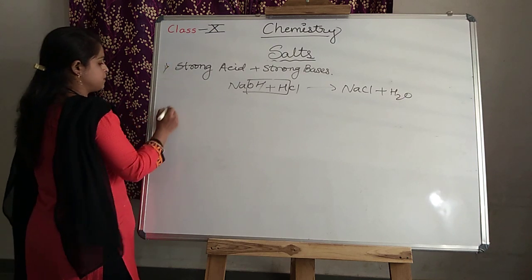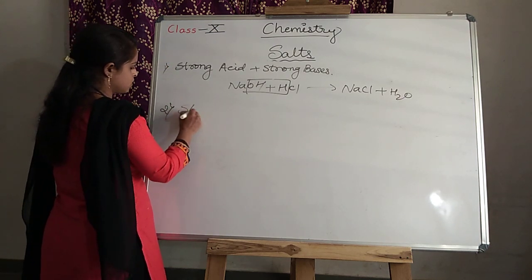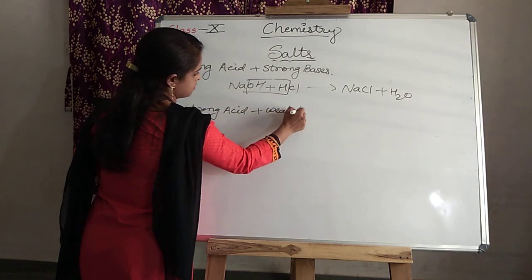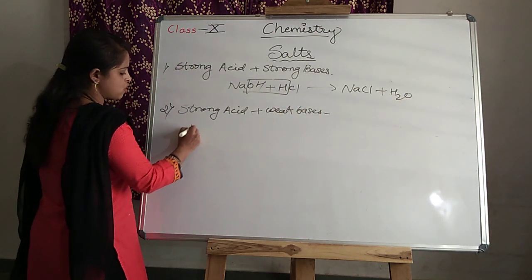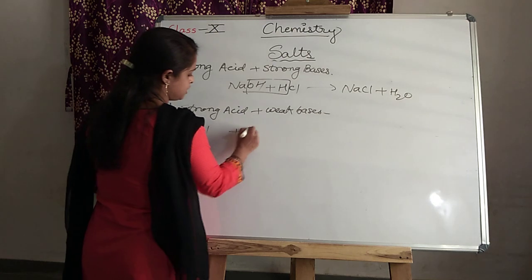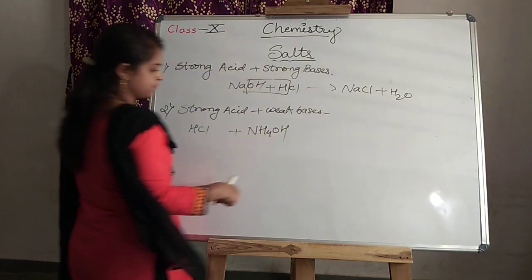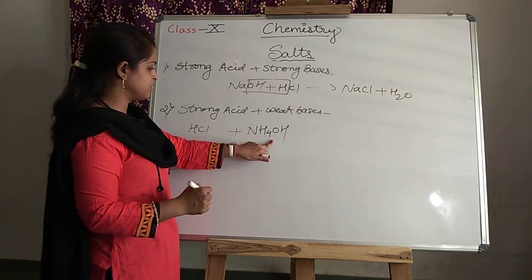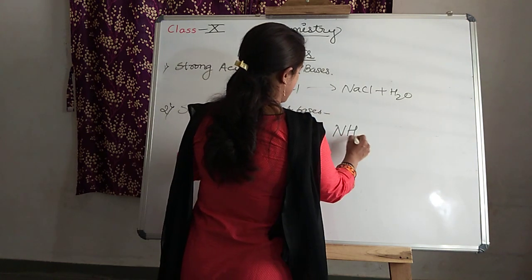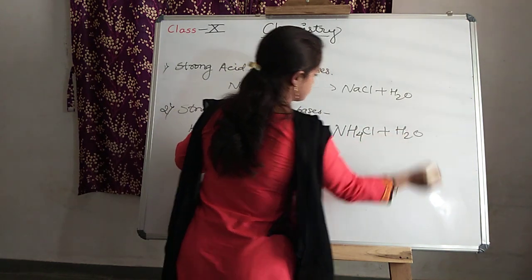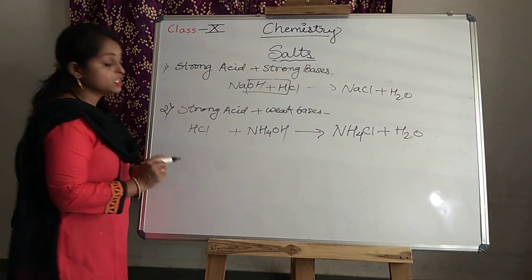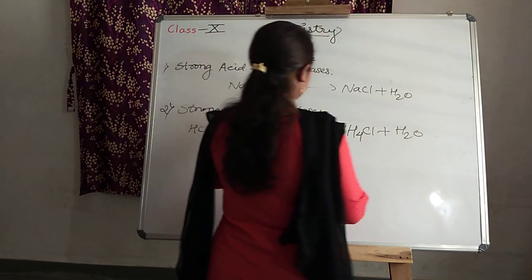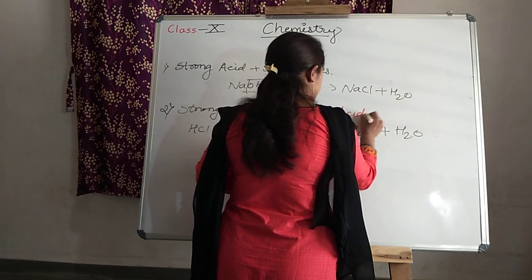Now come to the second point, that is strong acid with weak base. Okay. Now which is the strong acid? You can consider HCl. Weak base, NH4OH. Now what happens? This hydrogen goes and combines with this molecule and they form NH4Cl plus H2O. Salt is ready. Okay. But in this case, when the strong acid and weak base react, they produce an acidic solution.